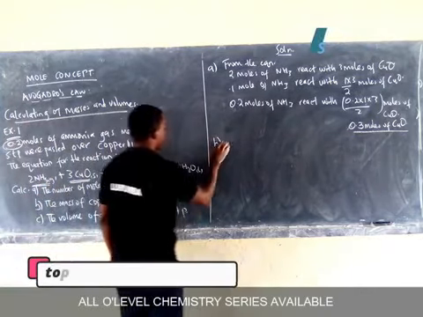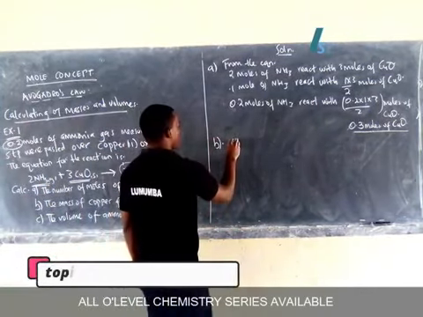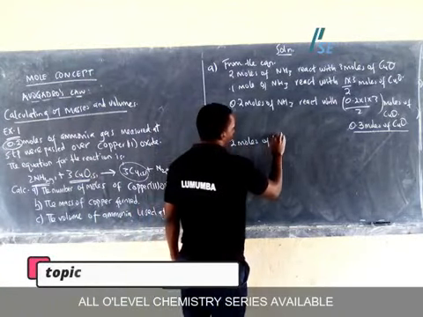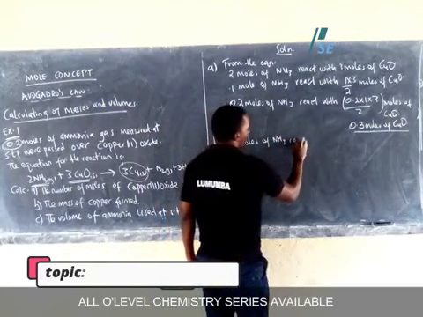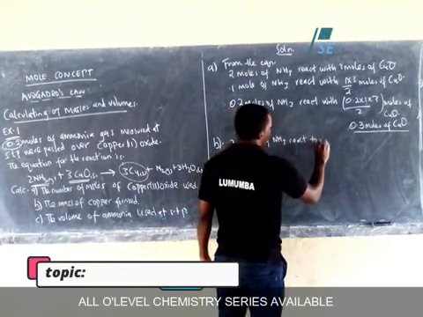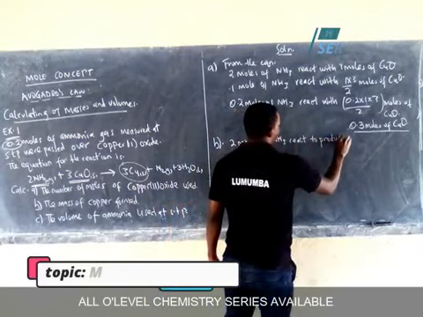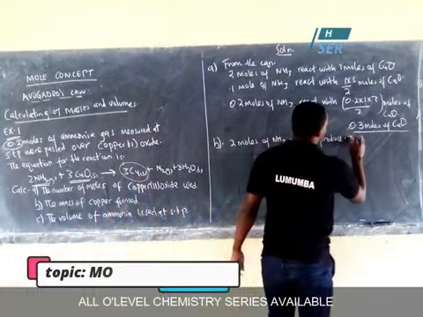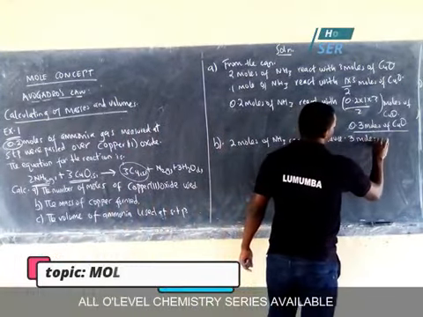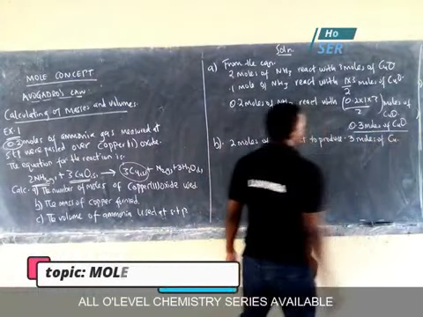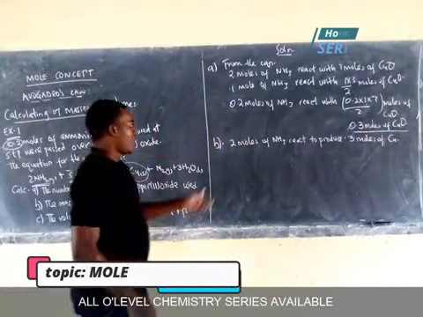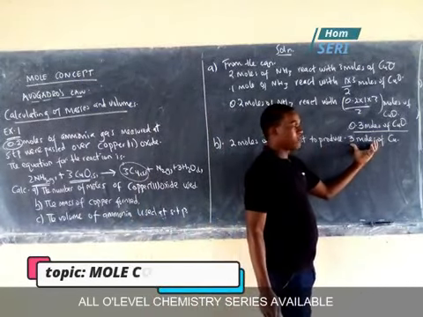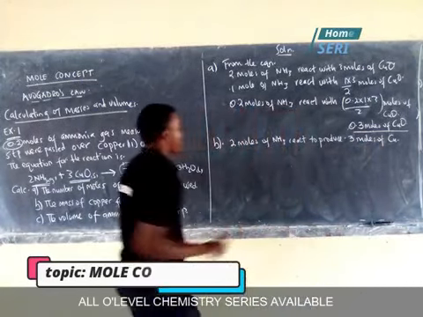But B, from the equation, 2 moles of ammonia react to produce 3 moles of copper. So let me remove these moles because I need mass. Let me remove the moles and replace it with the mass.